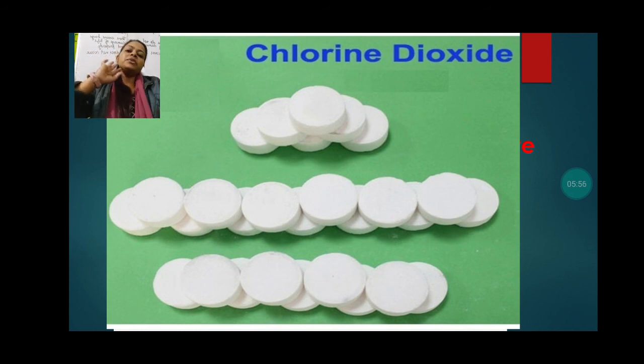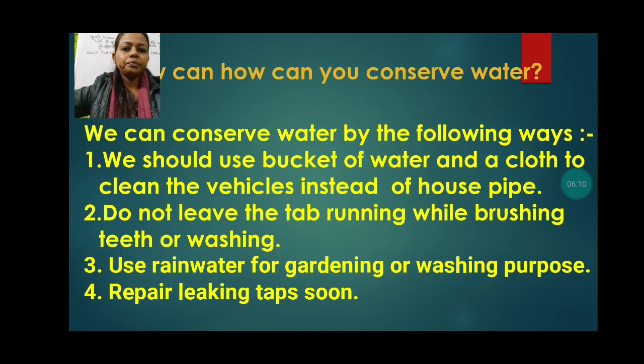So how many processes are there for purification of the water? First is boiling, second is sedimentation, third is decantation, fourth is filtration, and fifth is chlorination. So these 5 methods you have to write down.